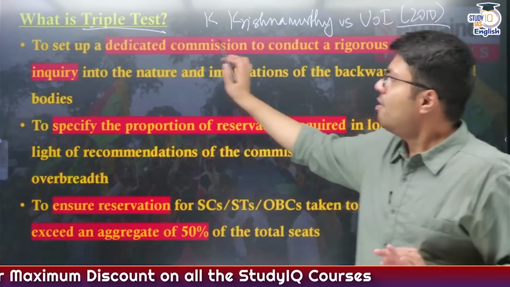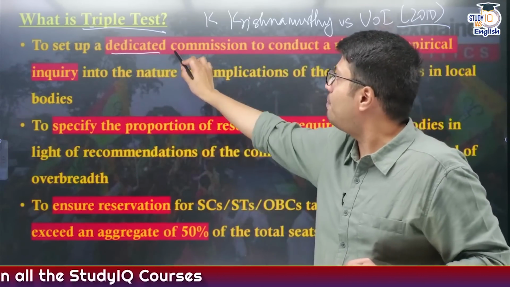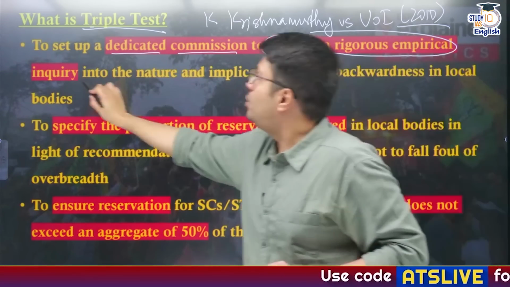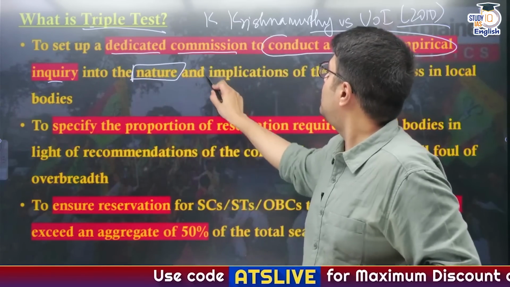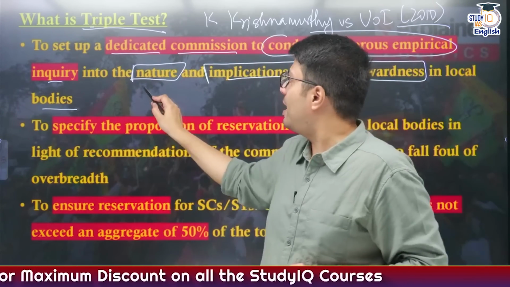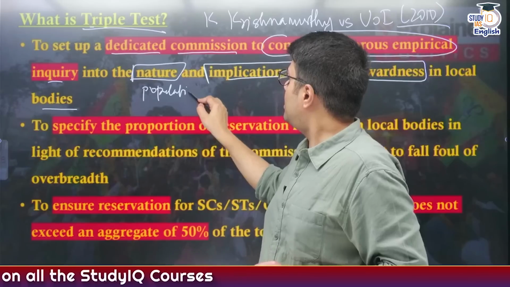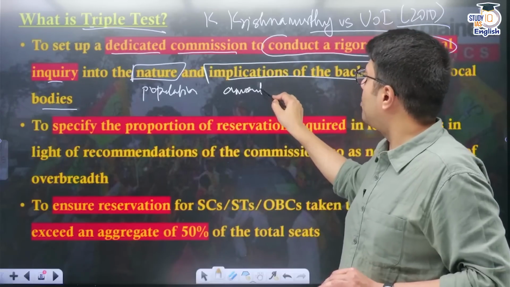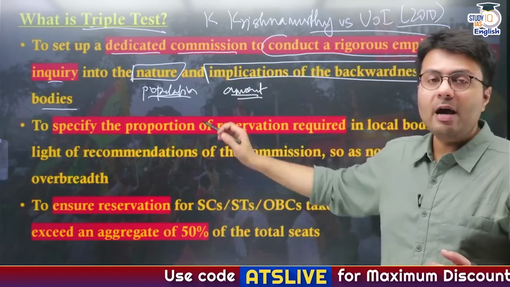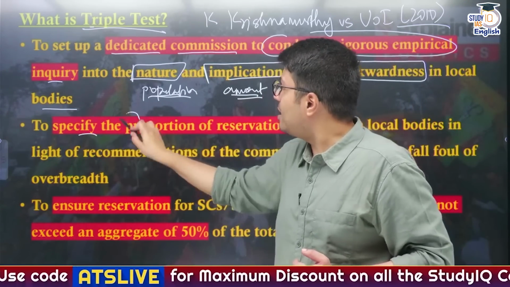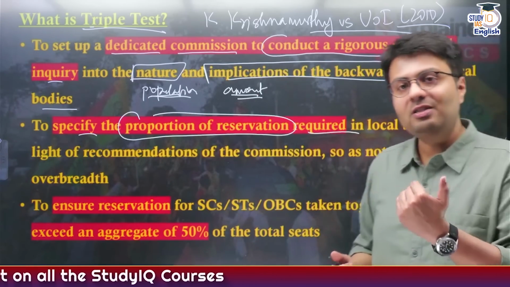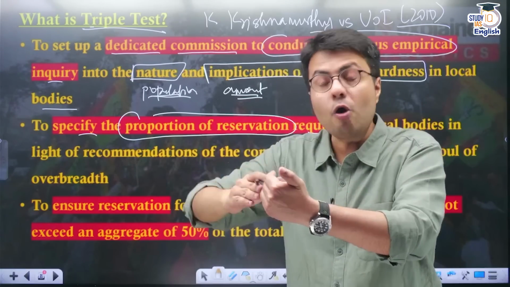Let us understand this. First, the Supreme Court says you need to set up a dedicated commission which will conduct a rigorous empirical inquiry to ascertain the nature of backwardness and implication of the backwardness in local bodies election. So this will identify population, and the amount of backwardness in varying population. Similarly, by understanding population and their backwardness, this same committee will specify the proportion of reservation that you need to provide to these communities, in proportion to their backwardness and population, not more and not less than that.